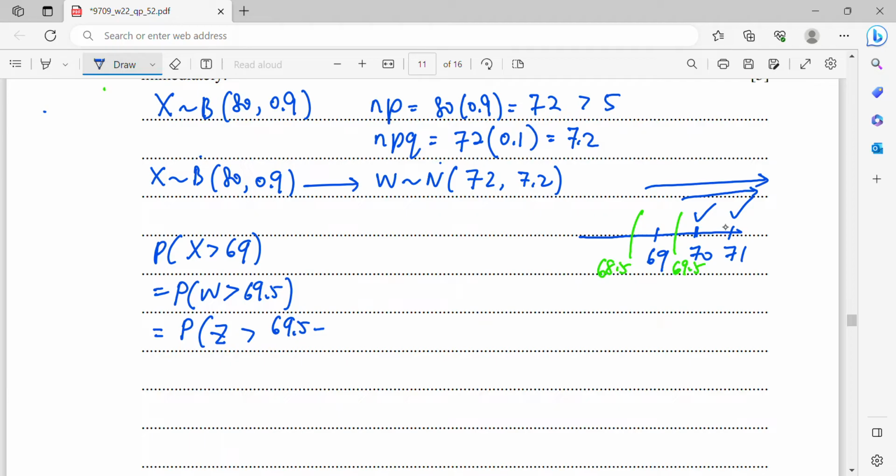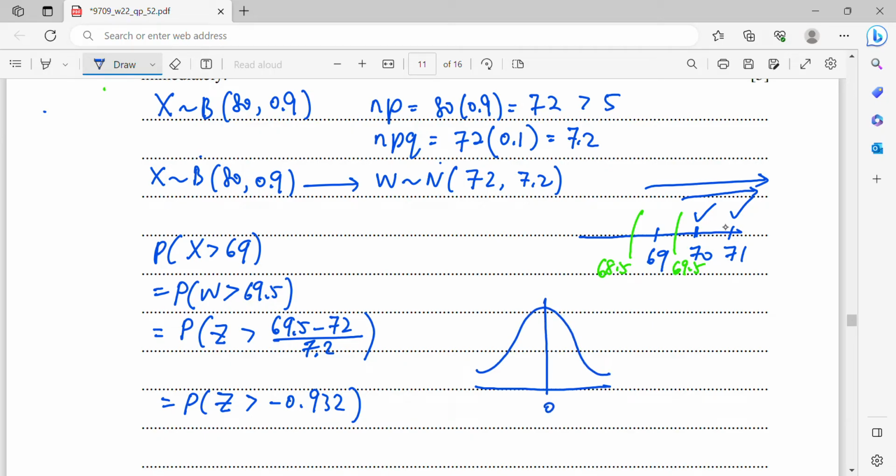So when you standardize, you minus 72 over the standard deviation, square root of 7.2. So from here you will get Z more than negative 0.932. Okay, so now before we refer to the table, let's draw the graph. Simply sketch a graph. Middle value is 0. The line is negative, so it is on the left hand side, and then the region is more than, that means it's towards the right hand side. This is our region now.